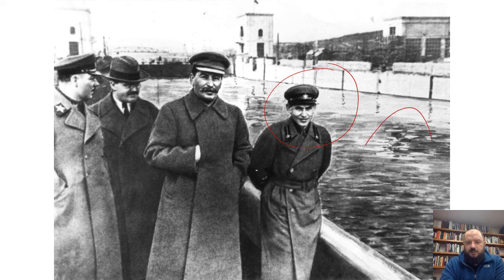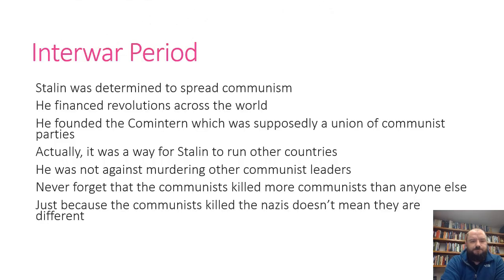So you'll notice the water here, it doesn't look like the mirror image that a photograph should be. That's because originally there was somebody standing here, and that person was executed, and Stalin had them airbrushed out. So as Stalin executed people, he airbrushed them. Later versions of this particular photo don't include this guy, because he was executed and airbrushed out as well.